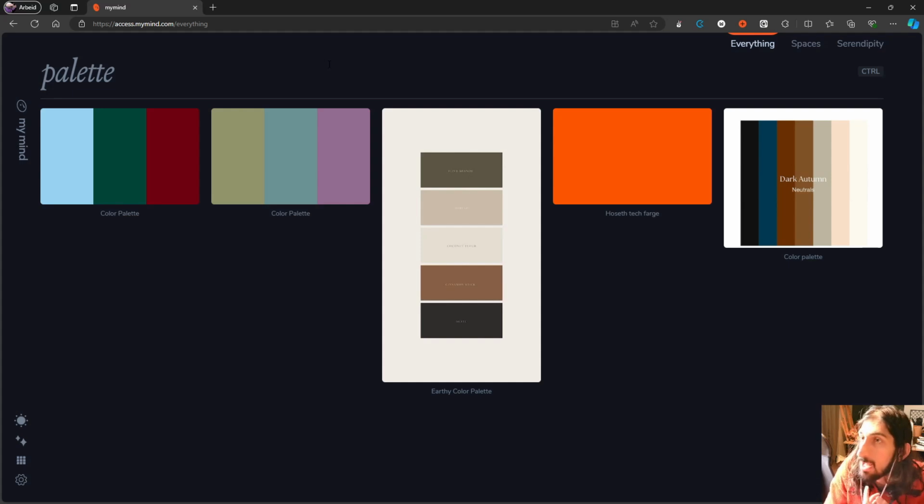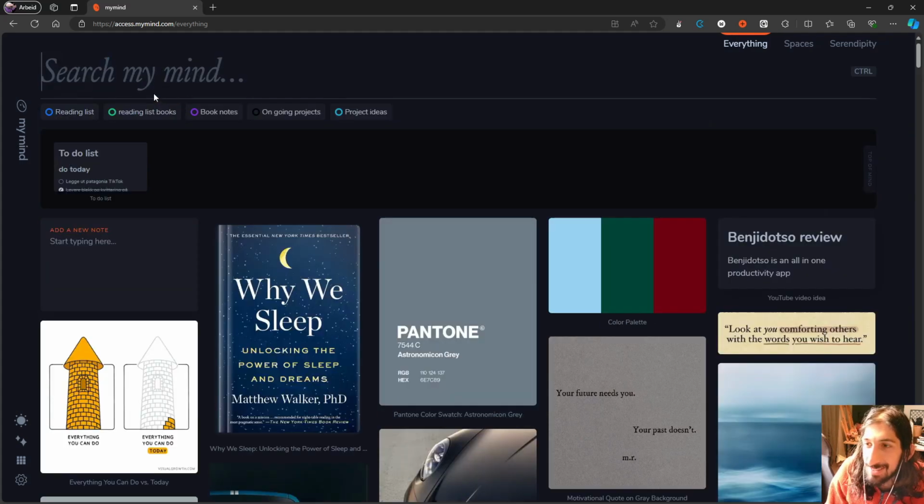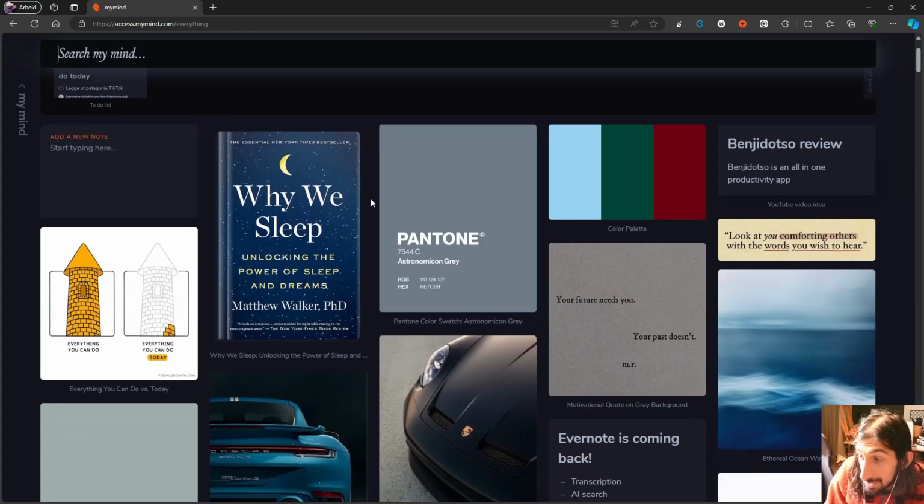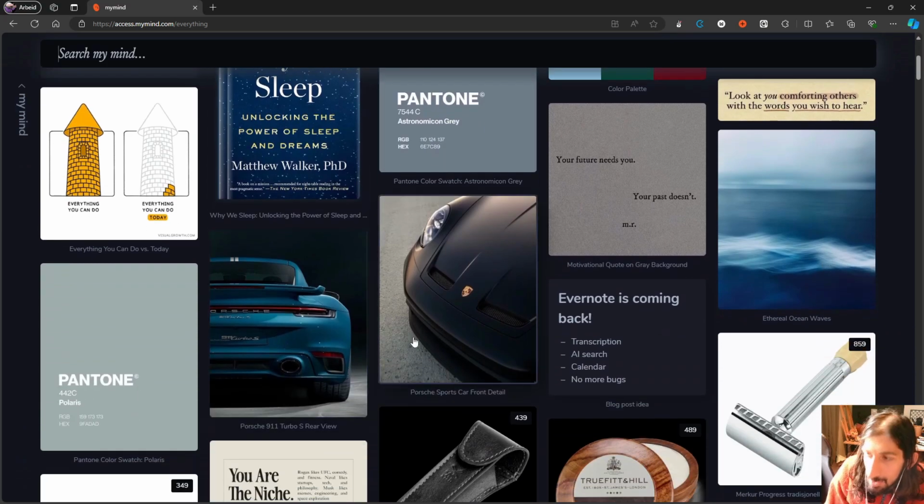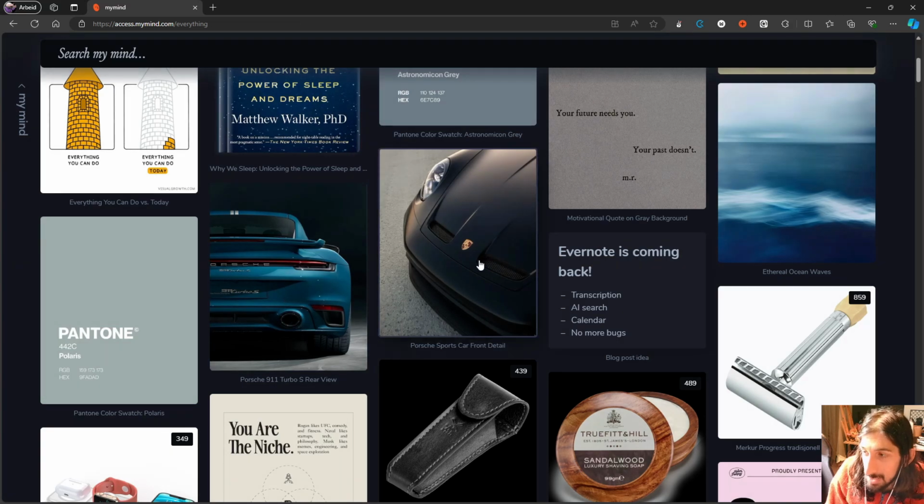So I have a work brand for my day job, which is this color right here, and a couple more. I have a palette for my clothing brand. I have a palette for my personal brand, and there are just too many colors to keep control of every single day. So that's why I like this, and I also like that you can easily capture things.